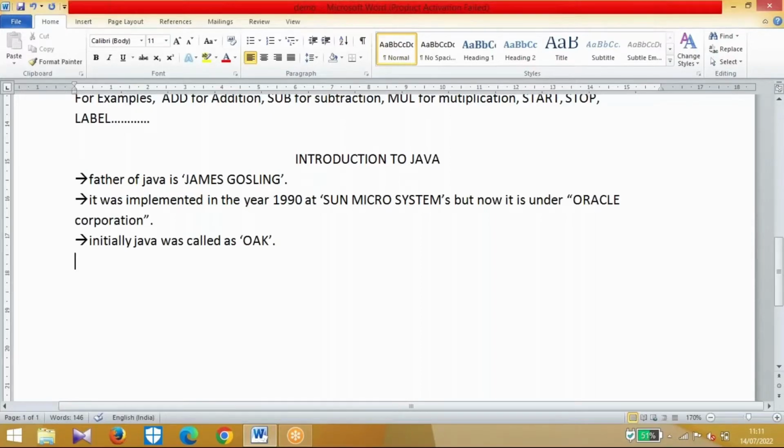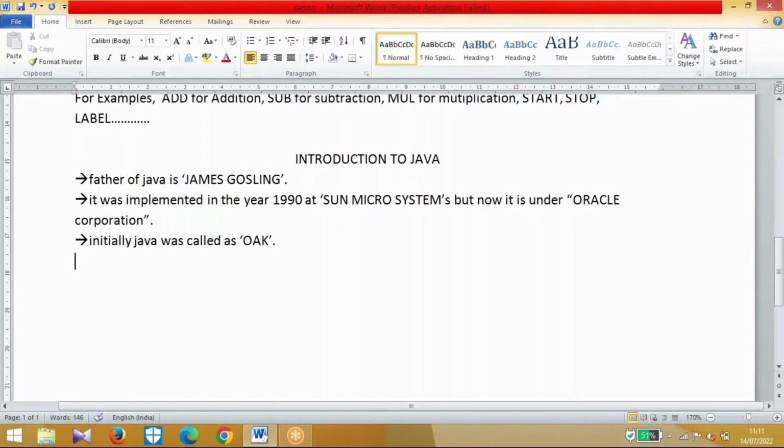He thought that most countries have a national tree like the oak. Oak is the national tree of many countries. That is the reason they kept the name Oak for the Java programming language.